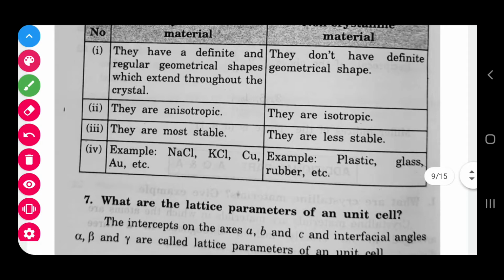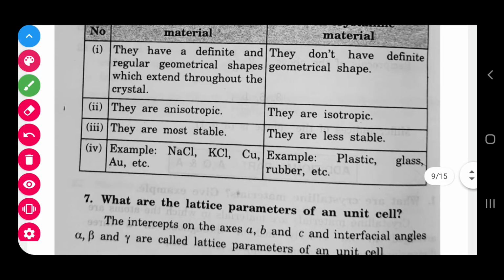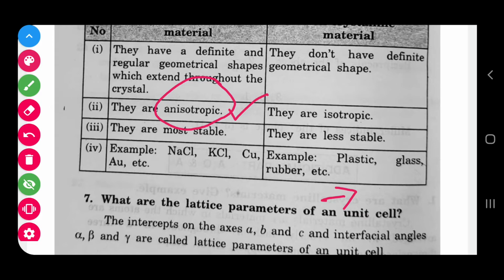And anisotropic means it is directional; it explains the directional property, the nature of directions. So anisotropic means directional, and isotropic is for no directional properties.